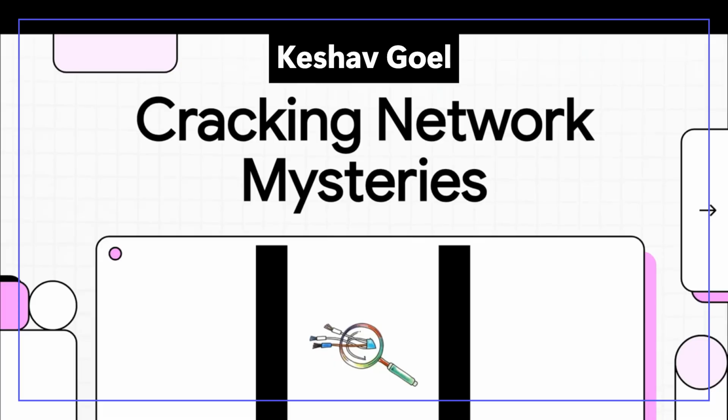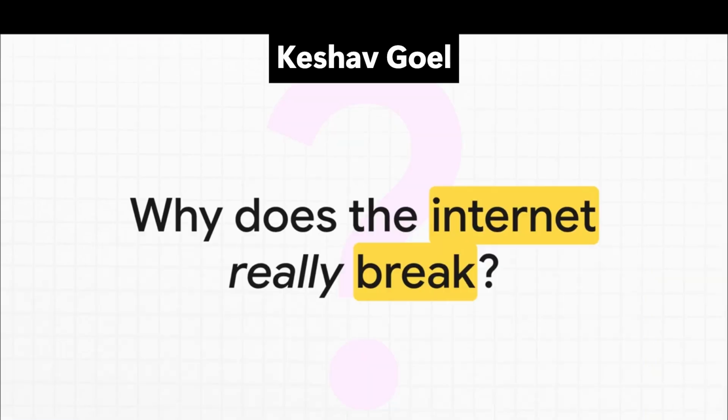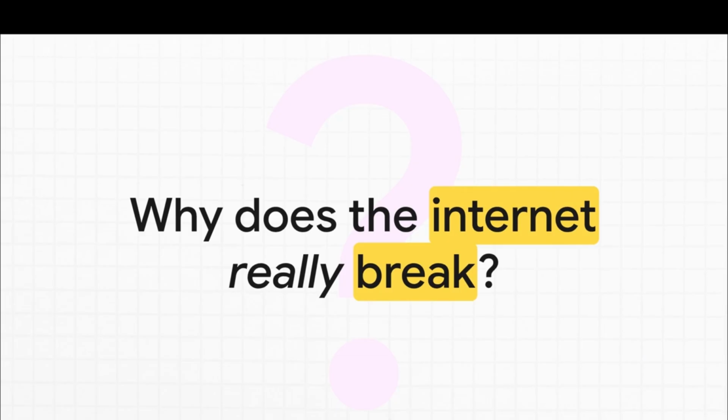All right, let's just jump right in. For this explainer, I want you to put on your detective hat because we're going to venture into the hidden world of our digital lives to figure out what really happens when things on the internet just break. I mean, who hasn't screamed this at their screen, right? You click a link, you try to load a page, and you get nothing.